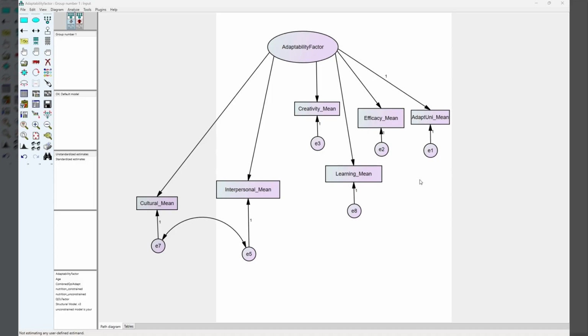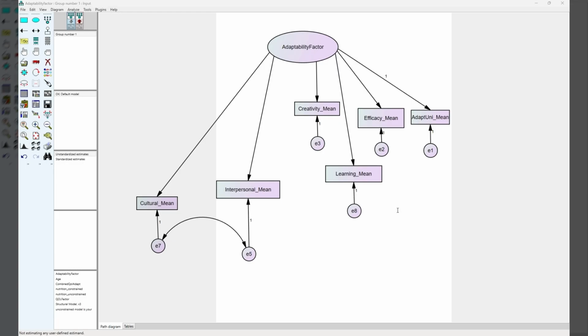while a substantial, theoretically coherent residual covariance exists between the 2 cultural and interpersonal indicators, both of which reflect orientation towards understanding of others. So in the initial 7 indicators, we had work stress, and we had to drop work stress due to the low results. Now on dropping work stress and adding covariances, especially on the errors, as you can see, we have a covariance between the cultural mean and the interpersonal mean. The mean variables were derived as a mean of all the cultural questions, for example, or a mean of all the interpersonal results, or a mean of all the fields.